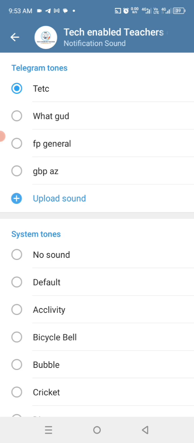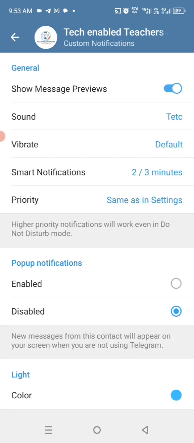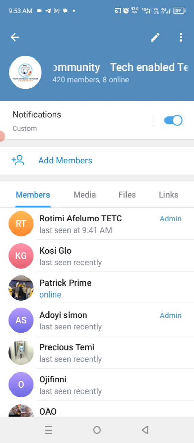Sweet. All right, and that's basically it. You can see the sound is now set to the customized TETC, so that whenever your internet is on and you have a notification from there, instead of hearing the default banana or whatever the default sound is for your phone, you get to hear specifically TETC. It's extremely useful, especially for sites where you need to be up to date, to get what they are updating, so that the time doesn't run out.